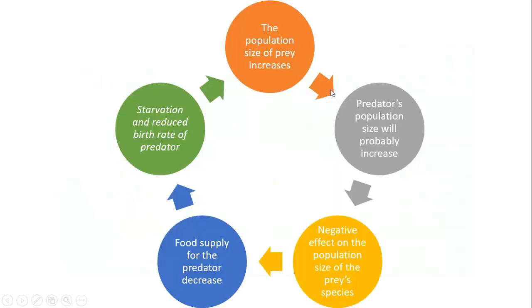So let's see how we write it in an exam. The population size of the prey increases. Accordingly, the predator's population size increases. But this will cause a negative effect on the population size of the prey species. So the food supply for the predator will decrease. Accordingly, there will be starvation in the predator's population. Accordingly, they will decrease and the prey will increase, and the cycle goes on and on.